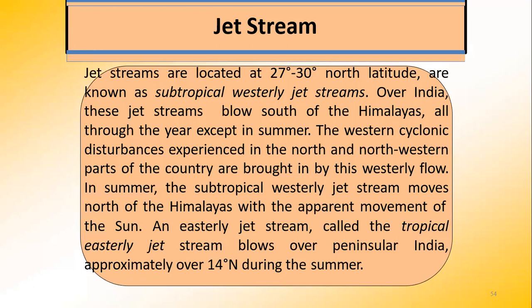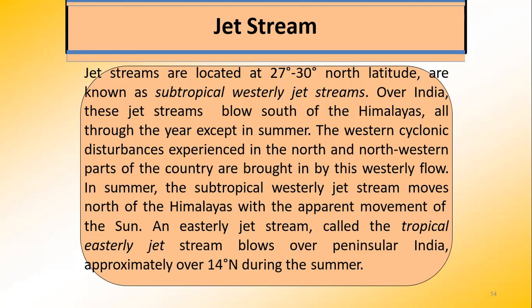Now what happens is the western cyclonic disturbances, which are experienced in the north and northwestern parts of the country, are brought in by this westerly flow. In summer, the subtropical westerly jet stream moves north of the Himalayas with the apparent movement of the sun.